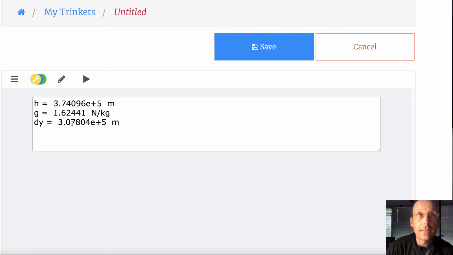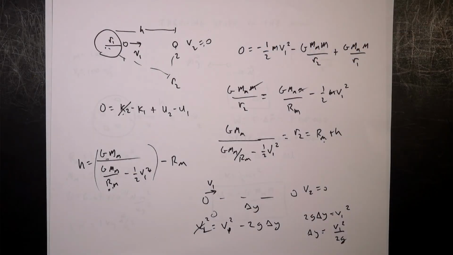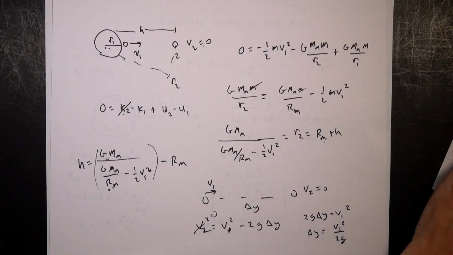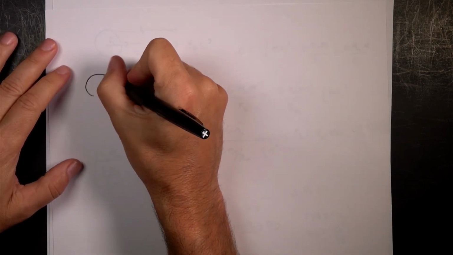Okay, now I did tell you that I would do this another way, and I'm going to do it another way. So let me jump back over to the paper and show you how to do this the other way, because even if I have a changing gravitational force, I can still model that by breaking it into small time steps. And I've done this before, so if you've never seen this before, I'll include a link to another video.